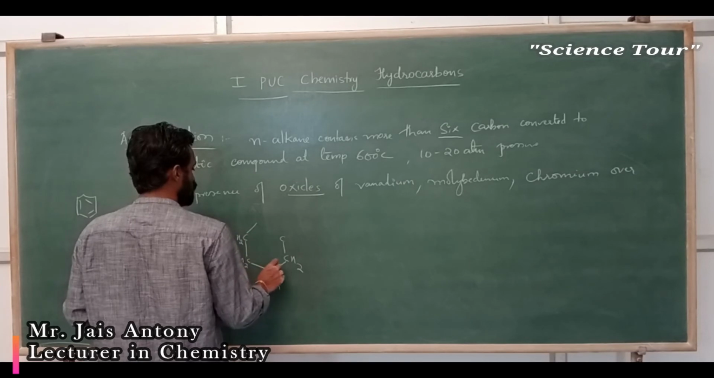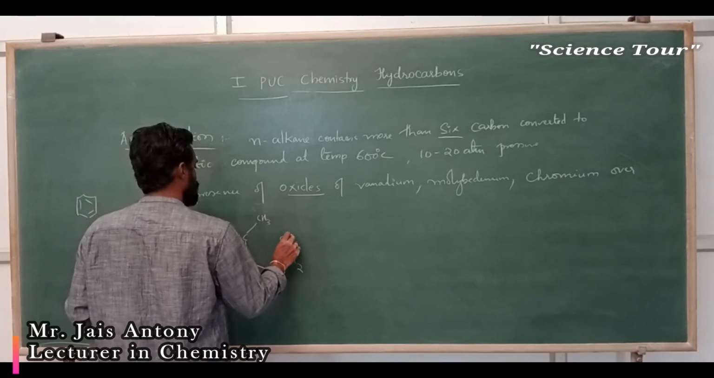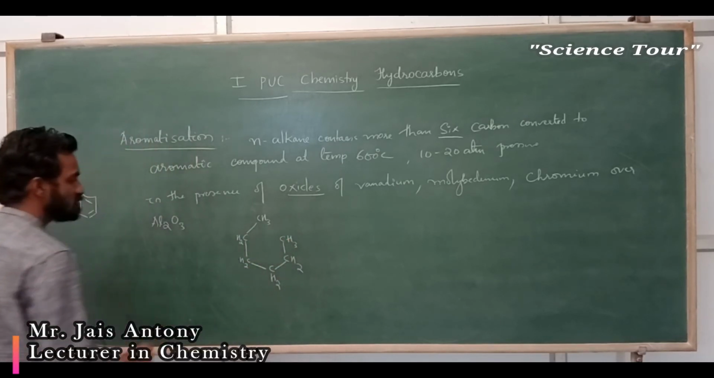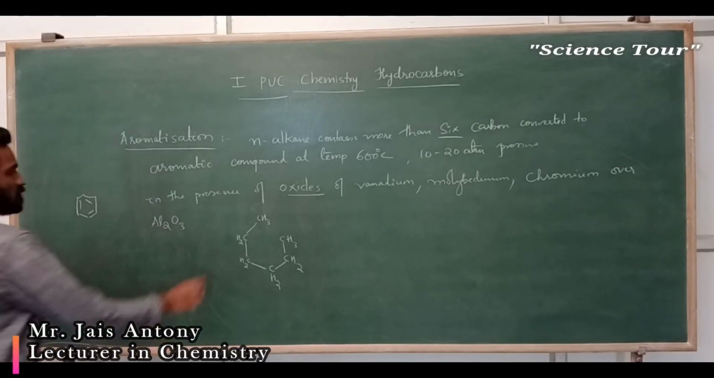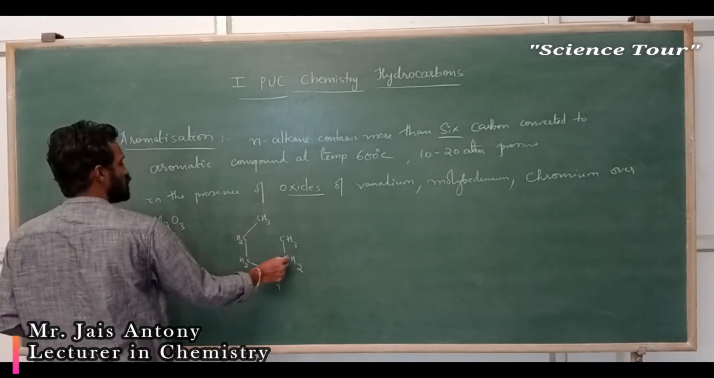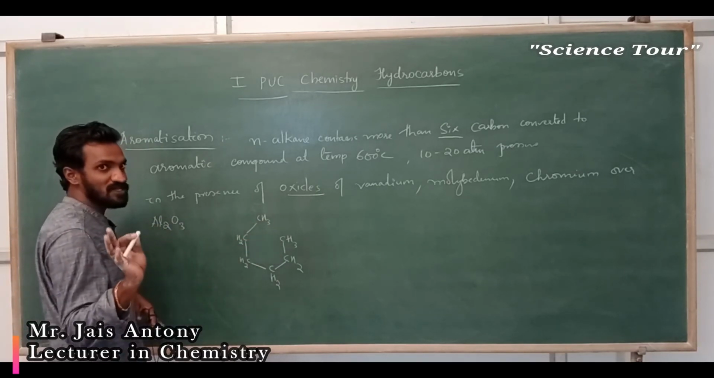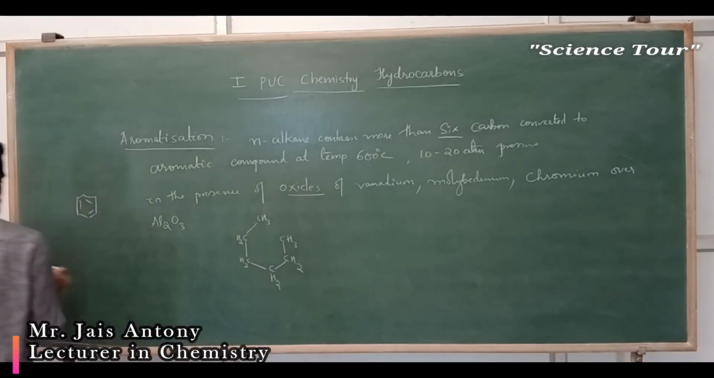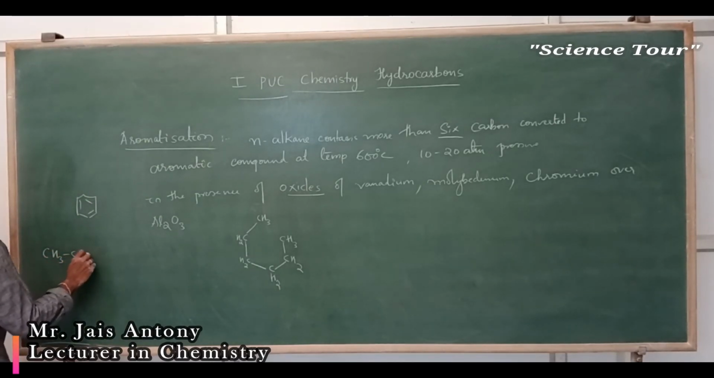1, 2, 3, 4, 5, 6. My dear students, this is actually a long chain of hexane, 6 carbon atoms. 1, 2, 3, 4, 5, 6. There is no ring here, don't put one, because it is a long chain. It is actually like this, N-hexane.